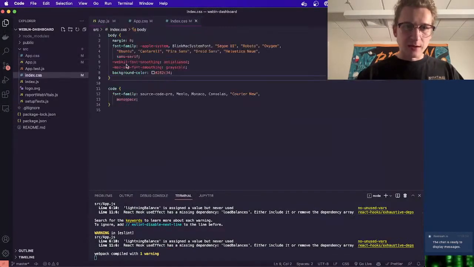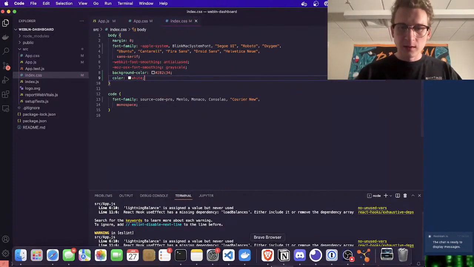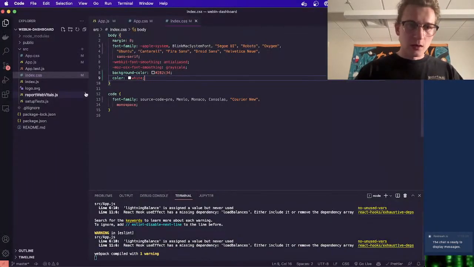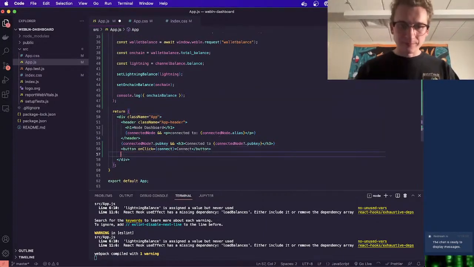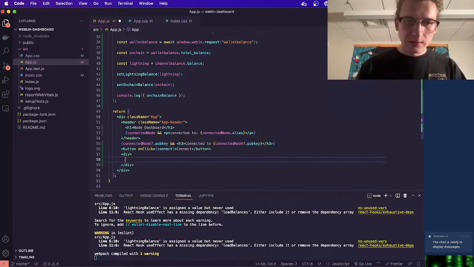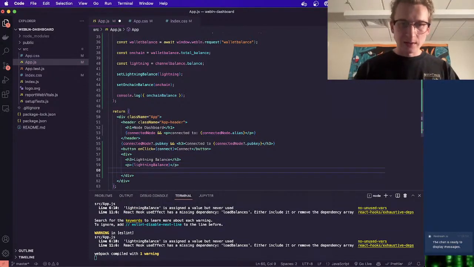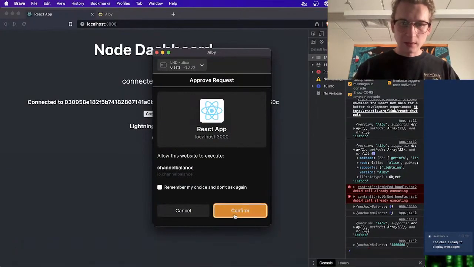Let's just add a style here in index.css. Let's say color white, so we can force all of our text to be white. Okay. So let's display our balances now. So load balances loads automatically. So I'm just going to add a div container here. Lightning balance. And yeah, let's see if we get this.